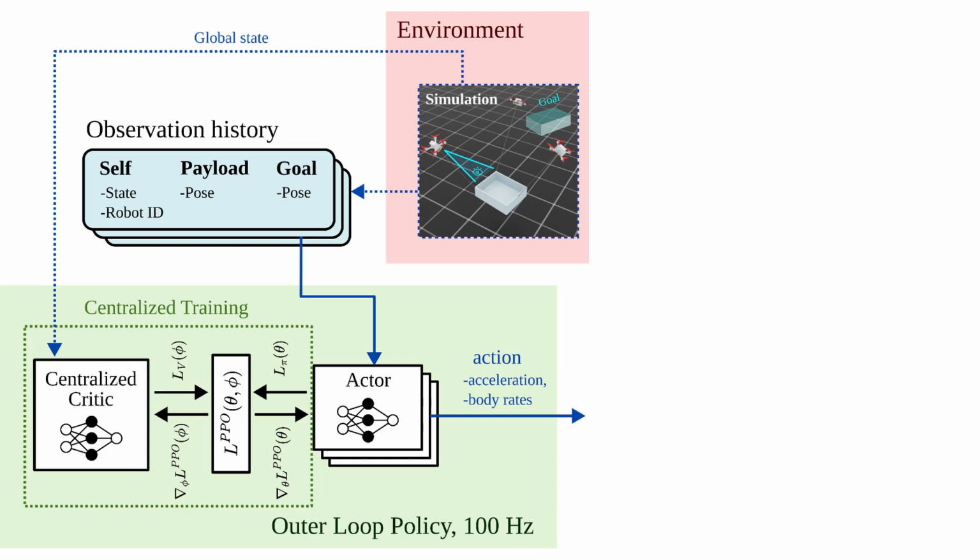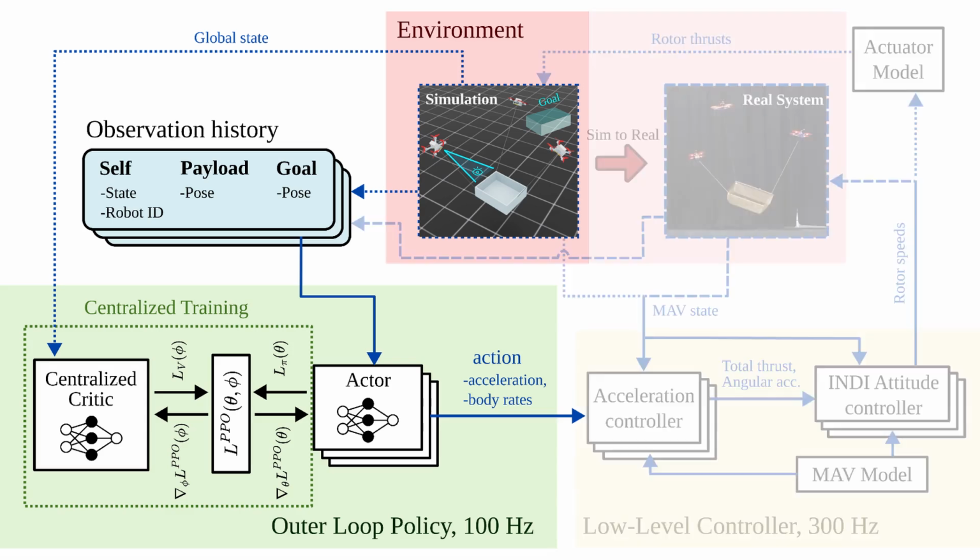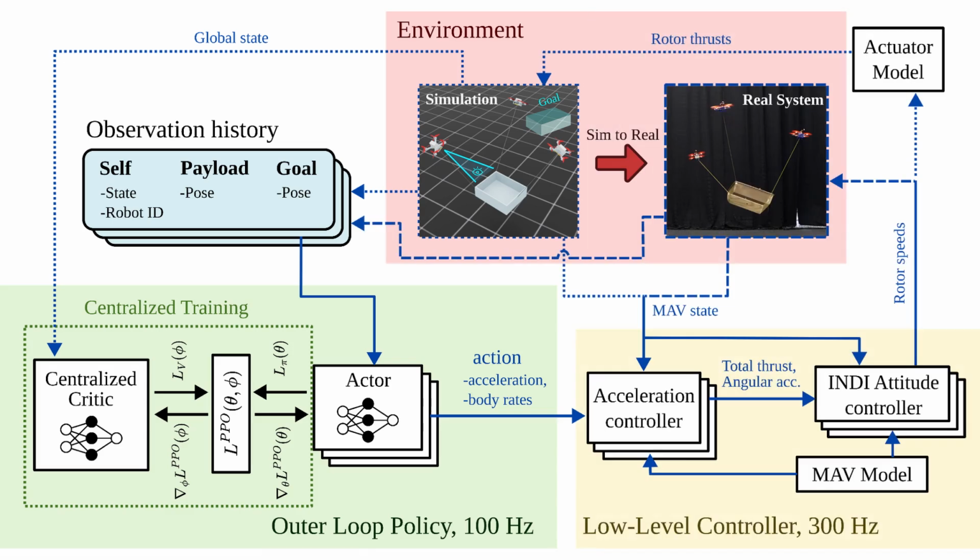The shared actors only observe their own state and identity, the load pose and the target. Each policy outputs a novel action space, namely linear accelerations and body rates. These commands are then tracked by the robust low-level controller based on INDI before being converted to rotor speed commands and being sent to the simulation or the real system.